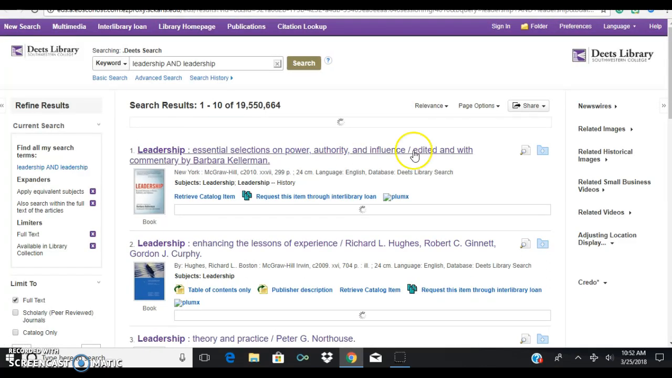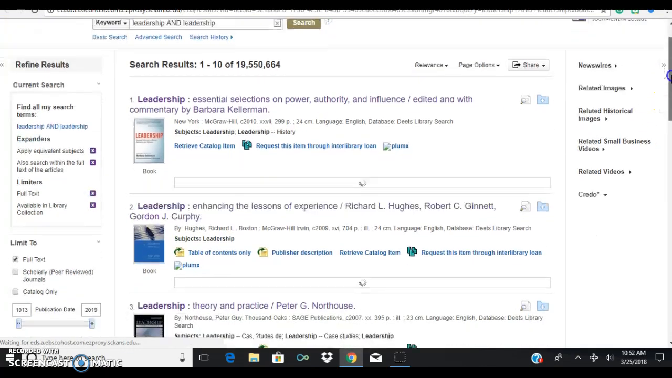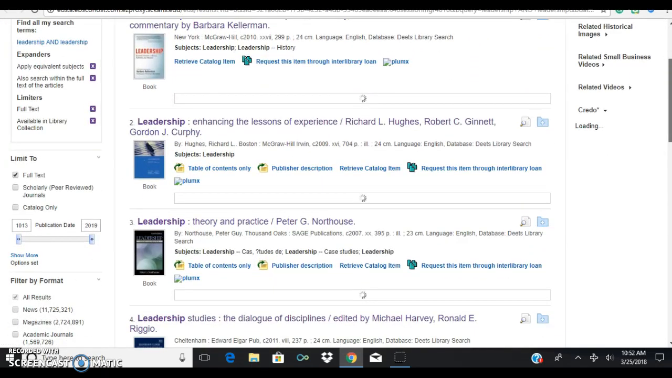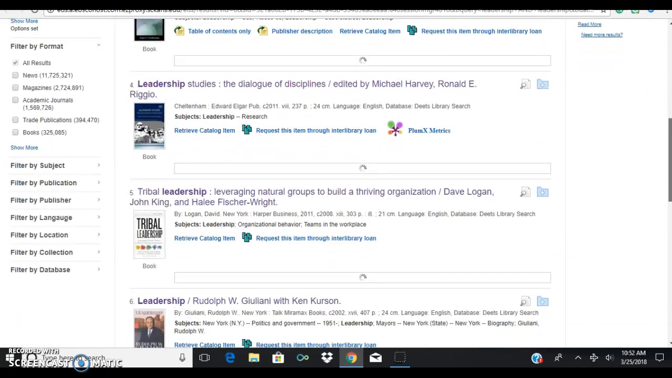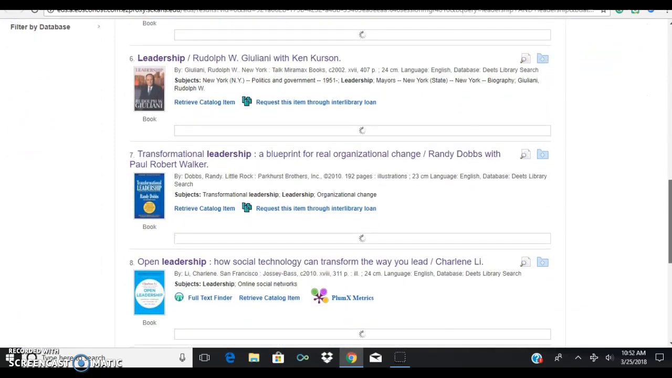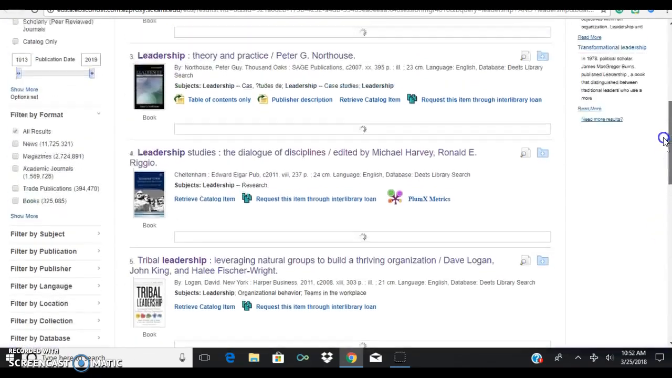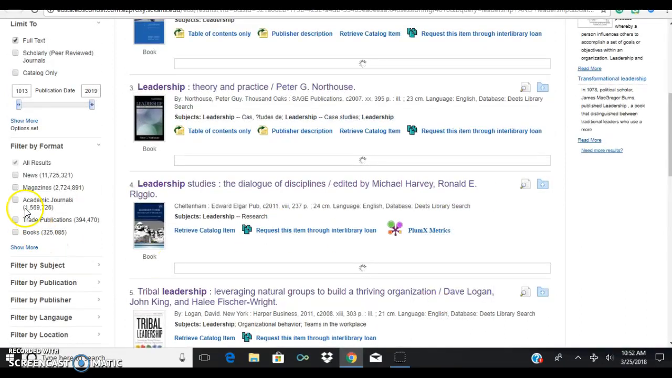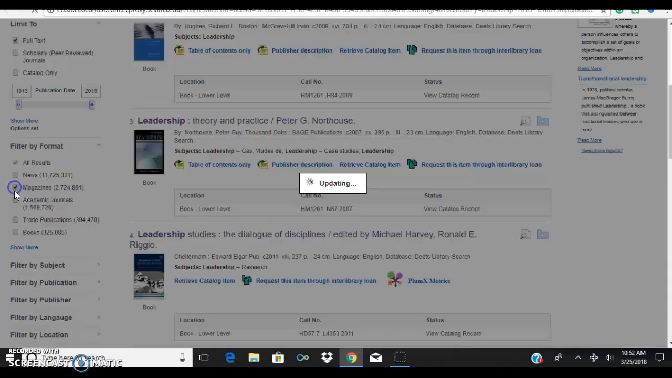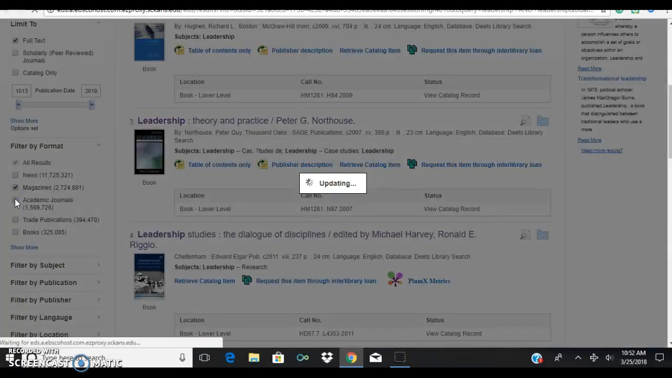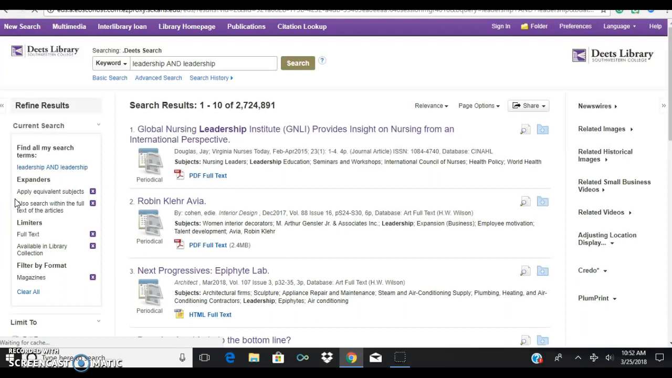And so it's giving us a whole bunch of different sources. Up comes first some book sources that you can kind of go through. Maybe there's a chapter that's interesting. If you're like, well, I'd rather look at some magazines or newspaper articles or journal articles, you can click on those and change it.